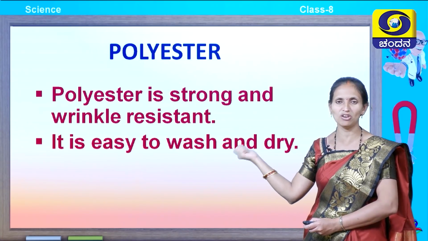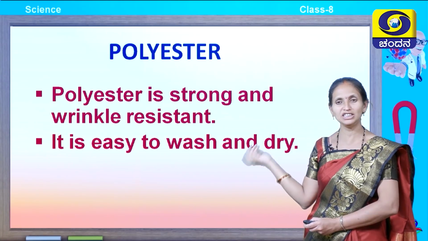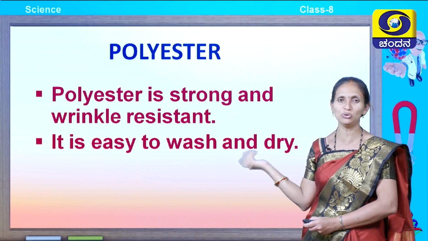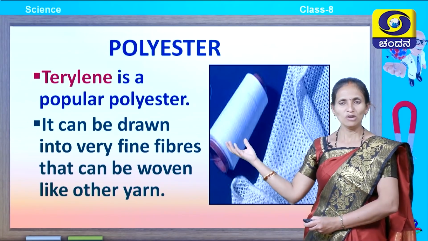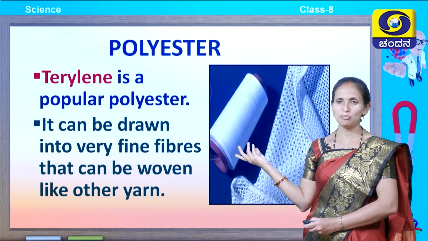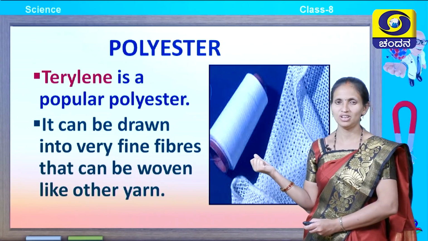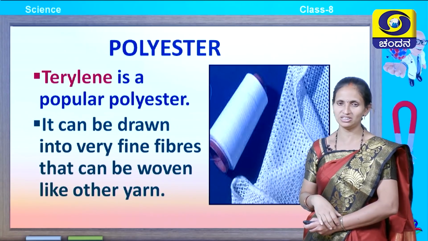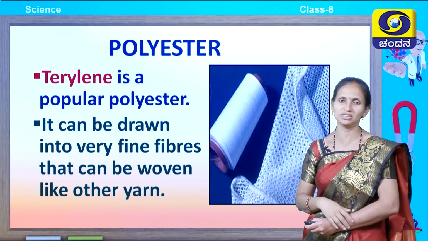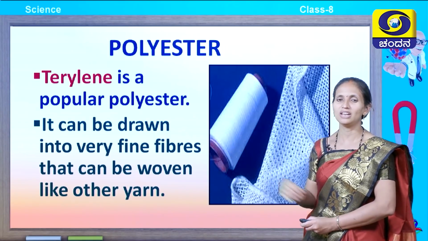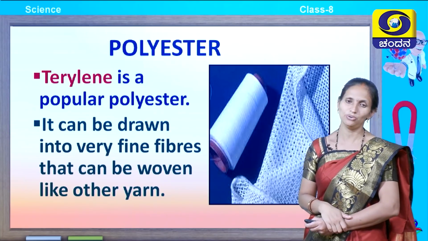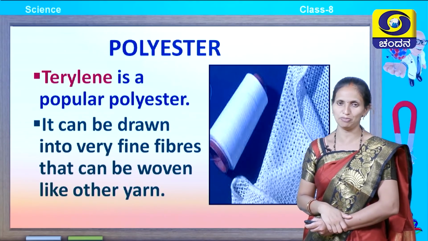This is a property of polyester, and it is very easy to wash and very easy to dry. One very popular polyester is terylene. Terylene is a very famous example of polyester, and it can be drawn into very fine fibers that can be woven into yarn just like other fibers.